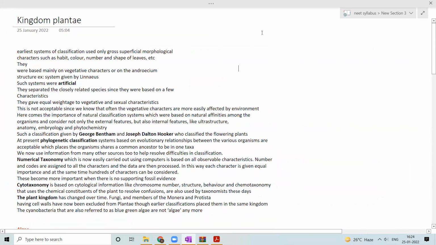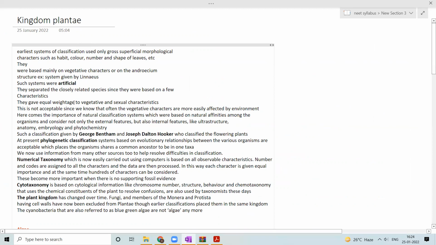They also did one more wrong thing: they separated some closely related species into separate groups in the classification. What happened? They were based on very few characters. They considered very few characters, and they also gave equal weightage to the vegetative and sexual characters.